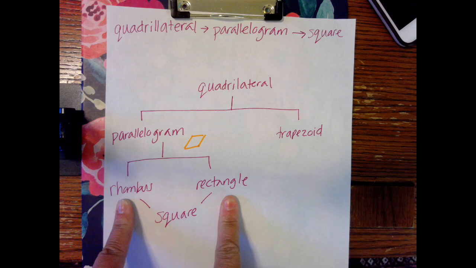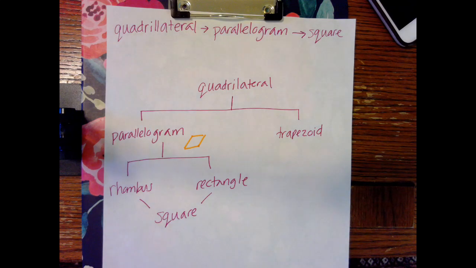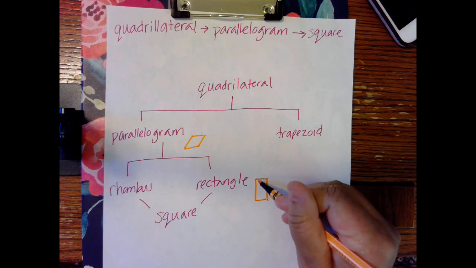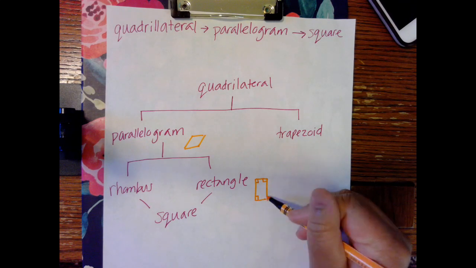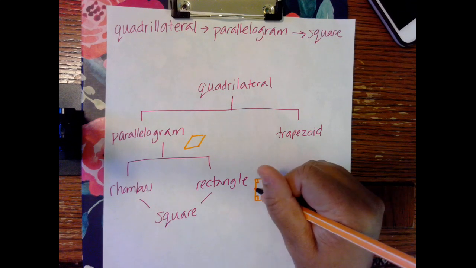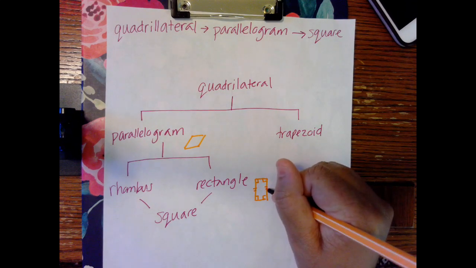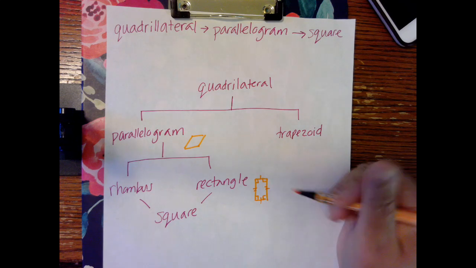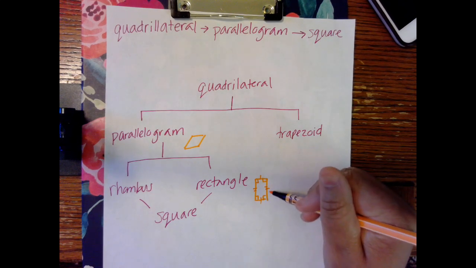The difference is that a rectangle has 4 90-degree angles, okay? And its sides are not all the same length. These 2 sides are the same length, and these 2 sides are the same length. But the sides that meet, this one and this one, are not the same.